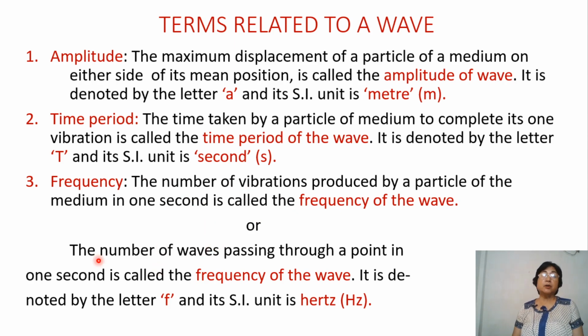So we can call the number of waves passing through a point in 1 second. That is what is known as the frequency of the wave. So you can define it by either of these two. But remember, in both the cases, it is denoted by the letter small f, and its SI unit is hertz. And remember, hertz is 1 by second.